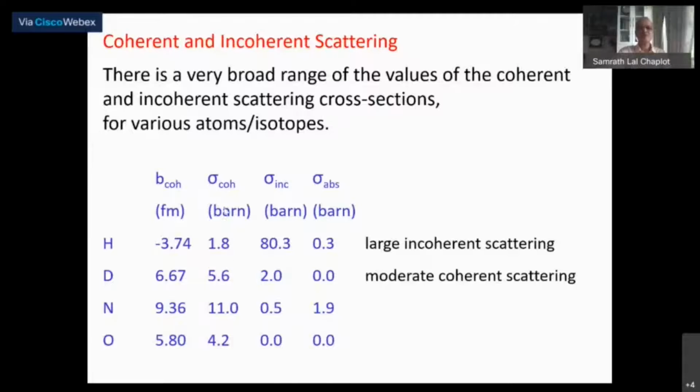So the coherent scattering cross section of the hydrogen isotope is just this much, whereas the incoherent scattering cross section is almost 40 to 50 times larger. For deuterium, these numbers are comparable. This is what we were saying, that such an extremely large neutron scattering cross section for the hydrogen atom, particularly the incoherent scattering, is what enables studying single particle dynamics of hydrogen atoms.